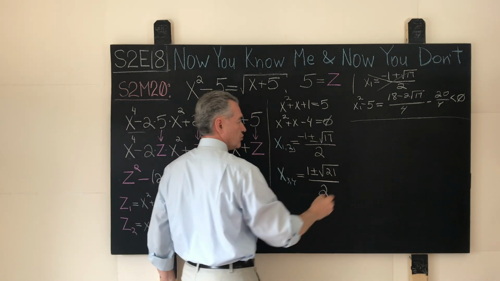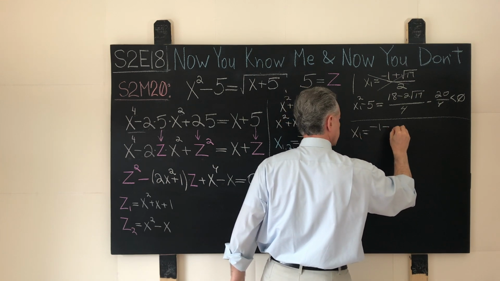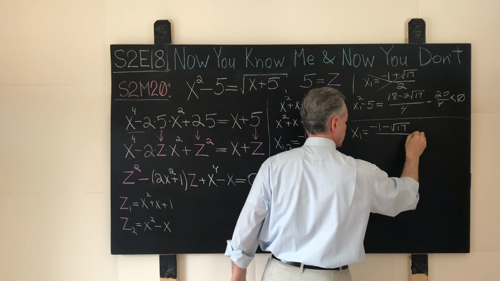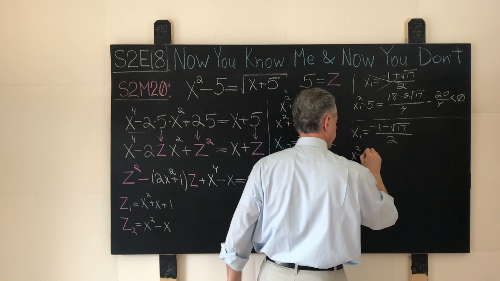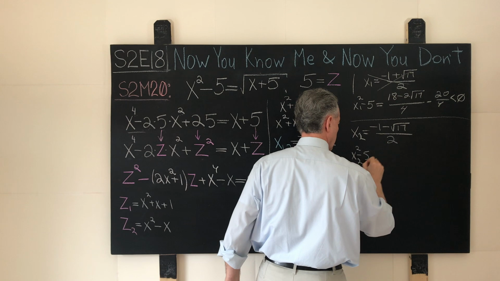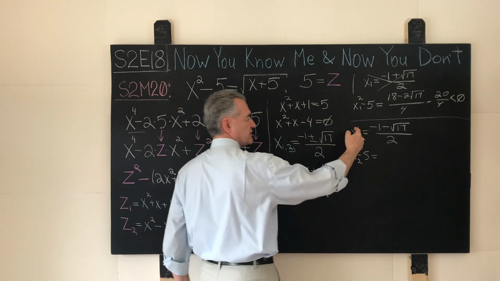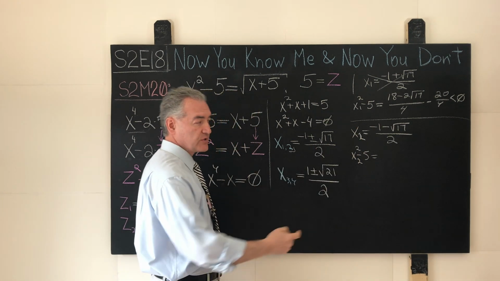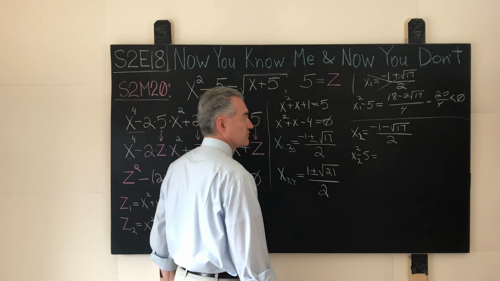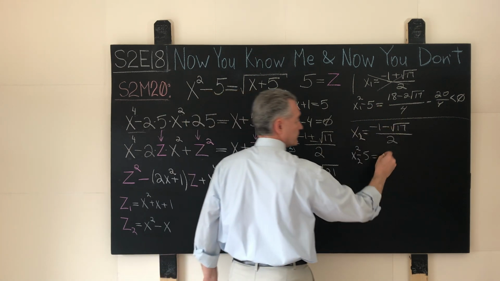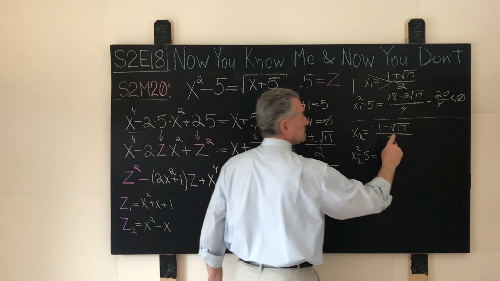Now let's analyze the root number 2. When x2 is equal to negative 1 minus square root of 17 over 2, then x2 squared minus 5 will be what? Here, for the purpose of raising this root to the second power, we can factor out negative 1, so we'll be squaring 1 plus square root of 17. So here we will basically have negative 1/2 plus what?